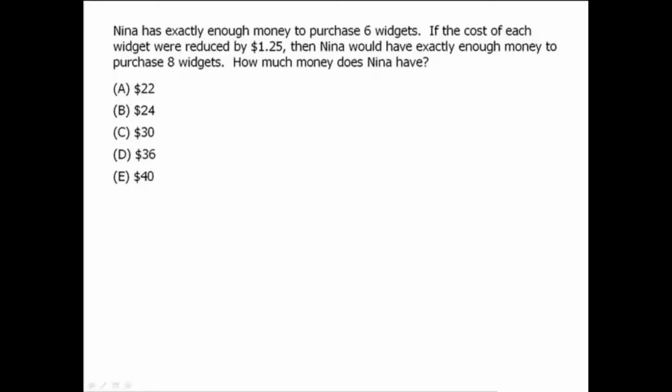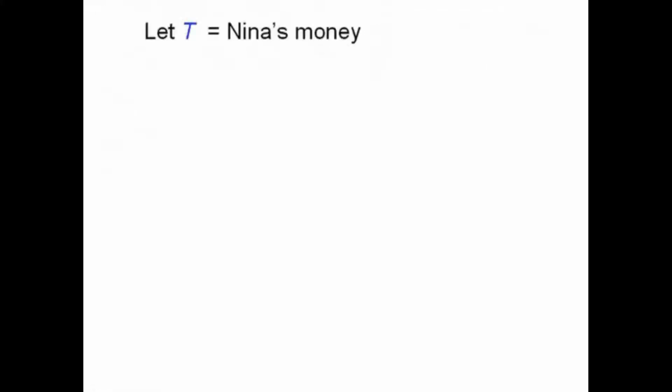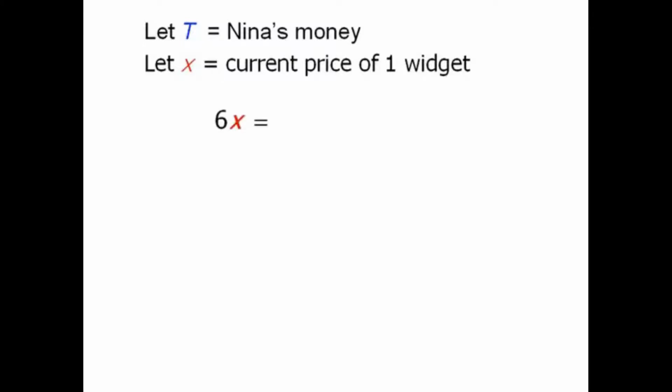Let's begin by assigning some variables. We'll let T equal the amount of money that Nina has, and we'll let X equal the current price of one widget. We're told that Nina has exactly enough money to buy 6 widgets. So if we take the price of one widget, X, and multiply it by 6, we will get T, the amount of money that Nina has.